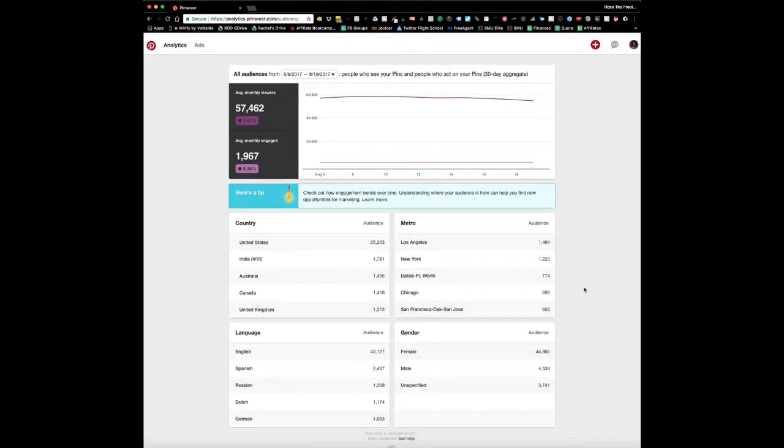This gives me ideas when I'm creating pins. So if I know mostly females are looking at my pins, I may make them more feminine, because that's my greatest audience. I know if I look at language, that the majority of my audience speaks English, so I know that it's best to make sure my pins remain in English. Now we've got to understand that not everybody that uses Pinterest is from a country that speaks mainly English. This is why it's really good to have a look at this information. You might be serving customers where their main audience is not English, so this is something that you should definitely pay attention to.